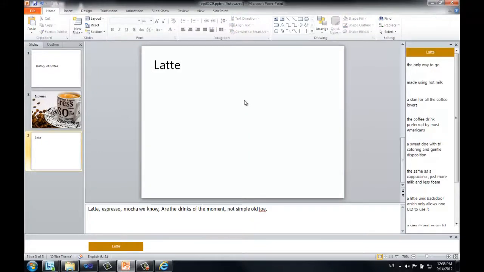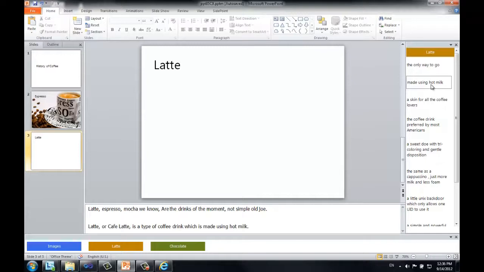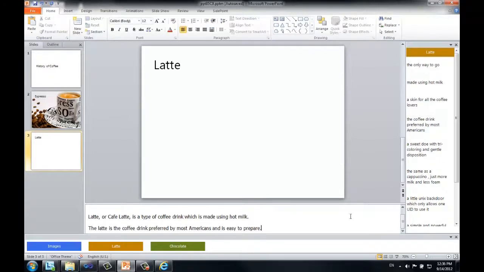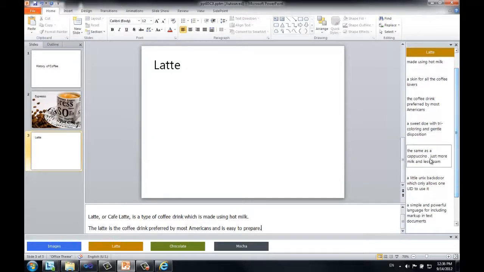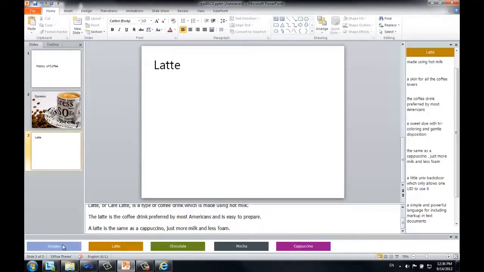So what do we get for latte? Again, some interesting facts and explanations. It's made using hot milk, not cold milk. That's very important. Apparently it's preferred by most Americans. That's interesting too. So I hadn't thought of this before. It's the same as cappuccino with a different balance of milk and foam.